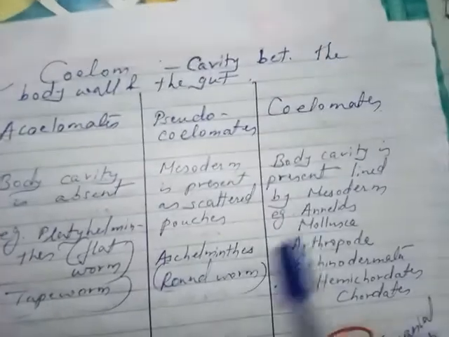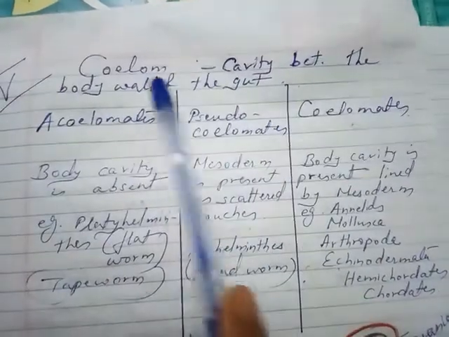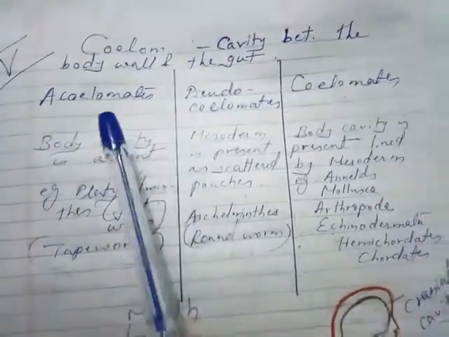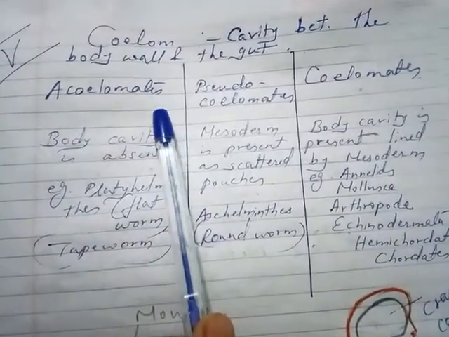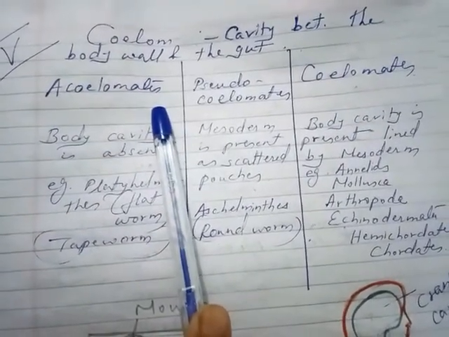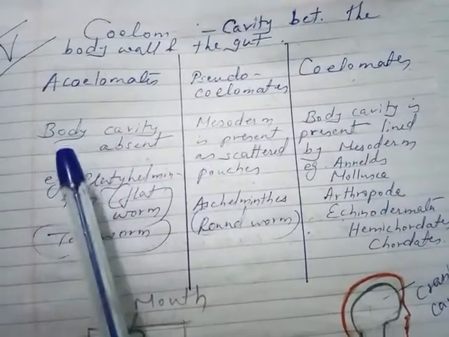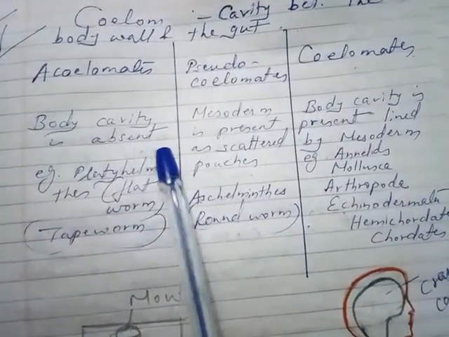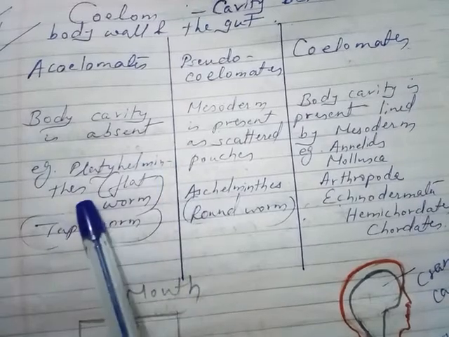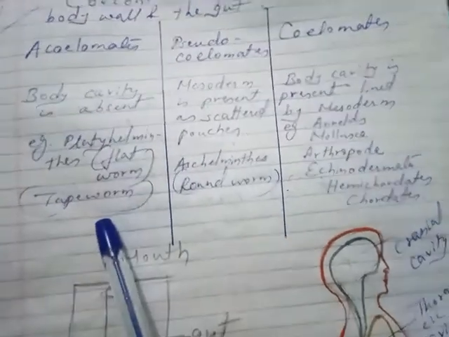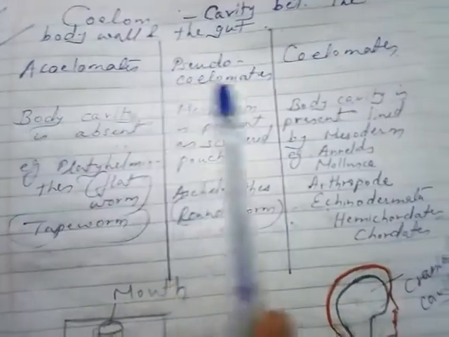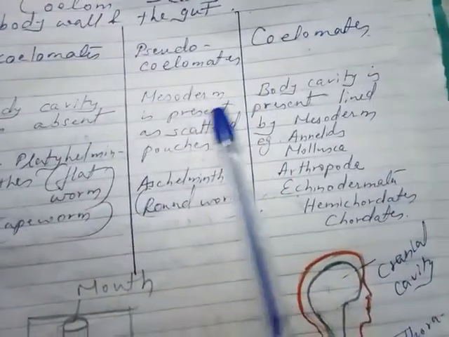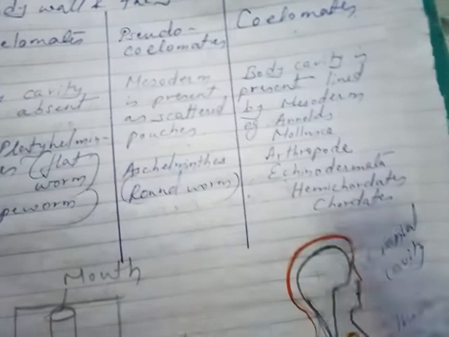The next feature is the cavity between the body wall and the gut, that is called coelom. Those animals which do not have it are called acoelomate. A cavity is not present in their body, the hollow portion is not present, so the body cavity is absent. Example, platyhelminthes, flatworms, for example tapeworm. Their body is flat, so they are called acoelomate. Pseudocoelomate: mesoderm is present as scattered pouches.